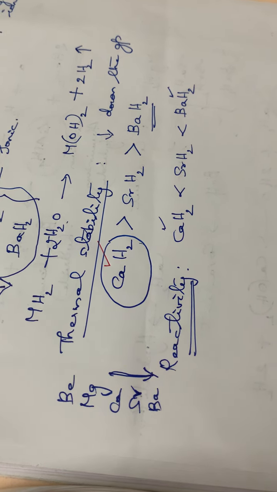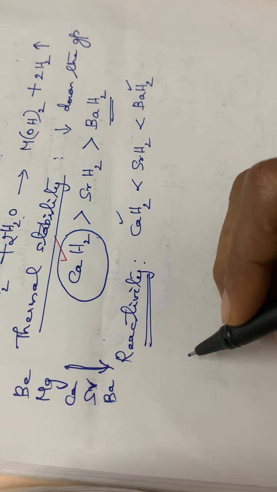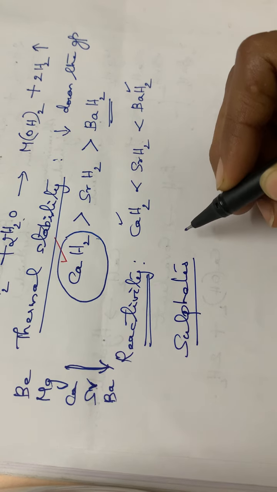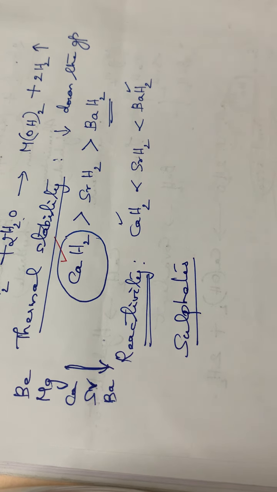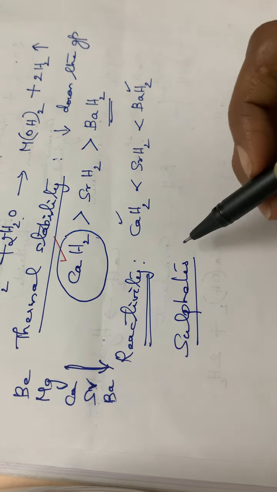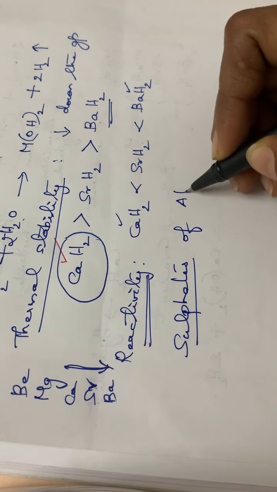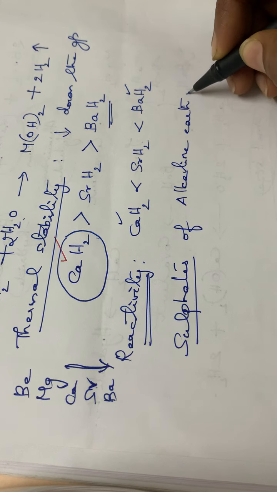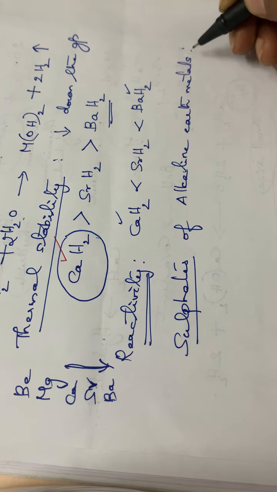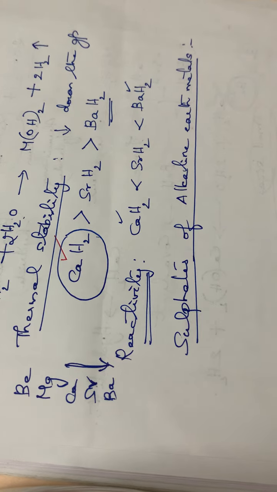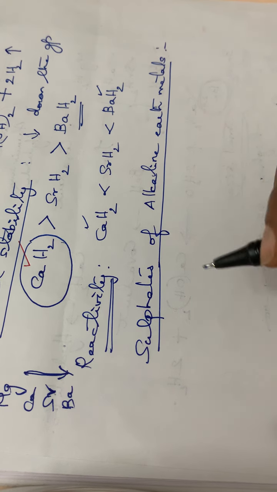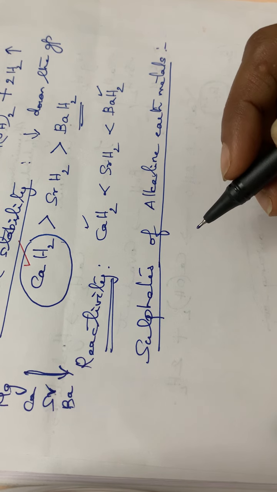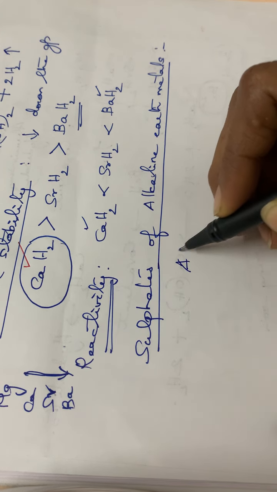Then the next is the sulfates of alkaline earth metals. Normally alkali metal sulfates are soluble in water, that we have seen.